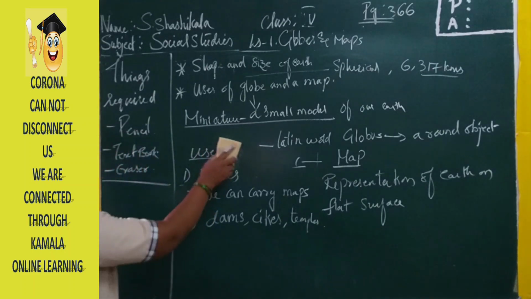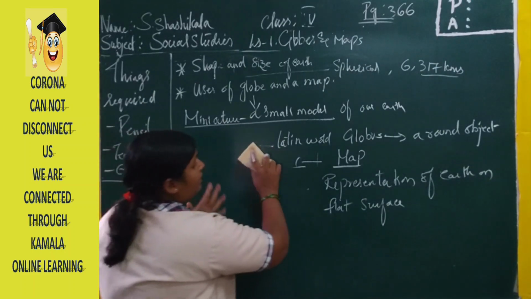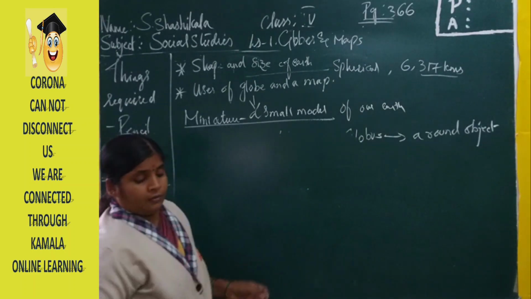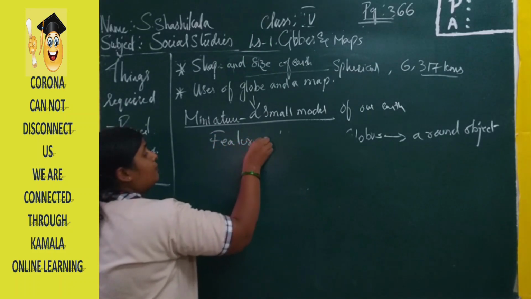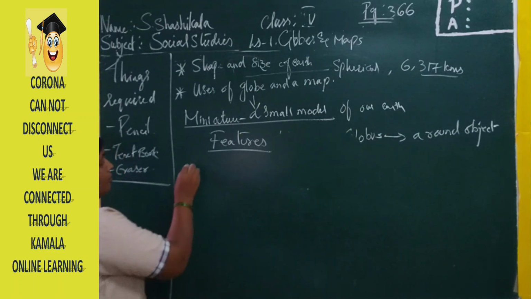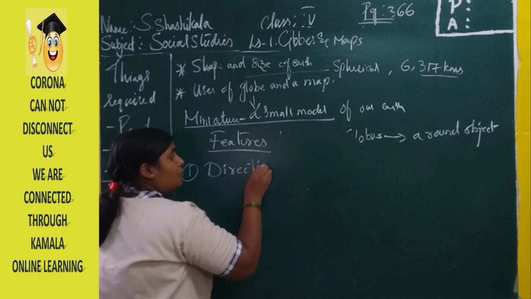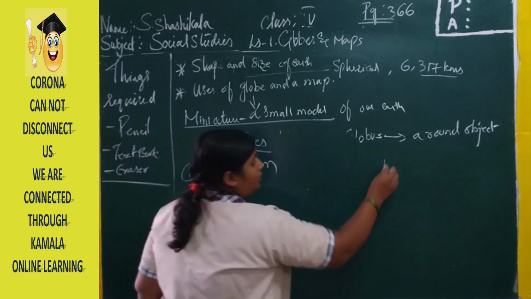And what are the important features of the map? Features means the things which give detailed information about a particular object, right? The map follows 4 important things. They are the important features. First one is the direction. In the map, without knowing the directions, it is not possible for us to reach our place.